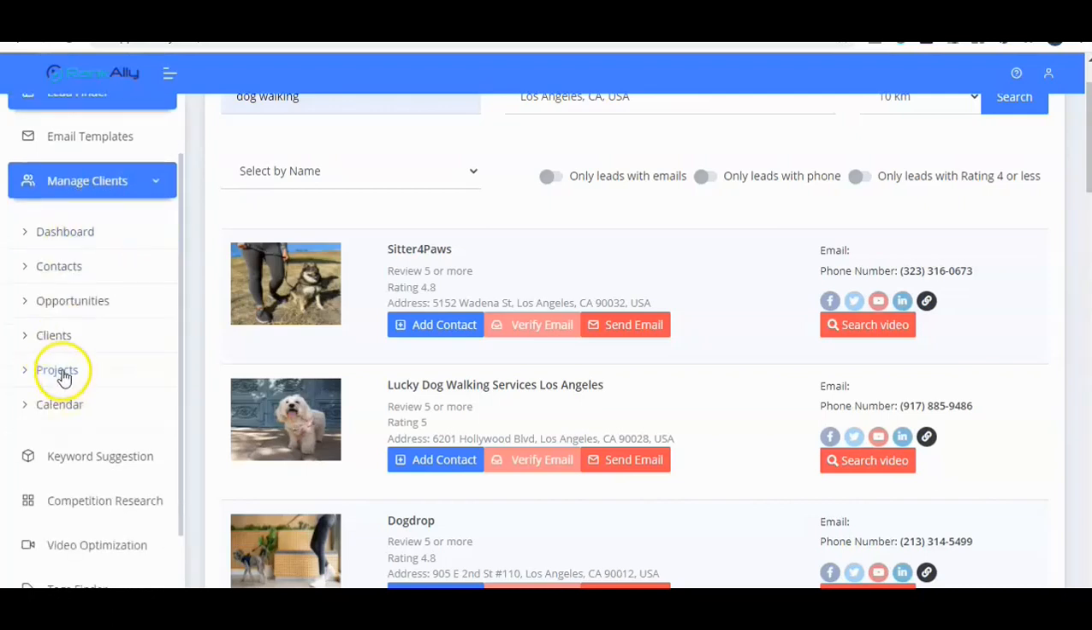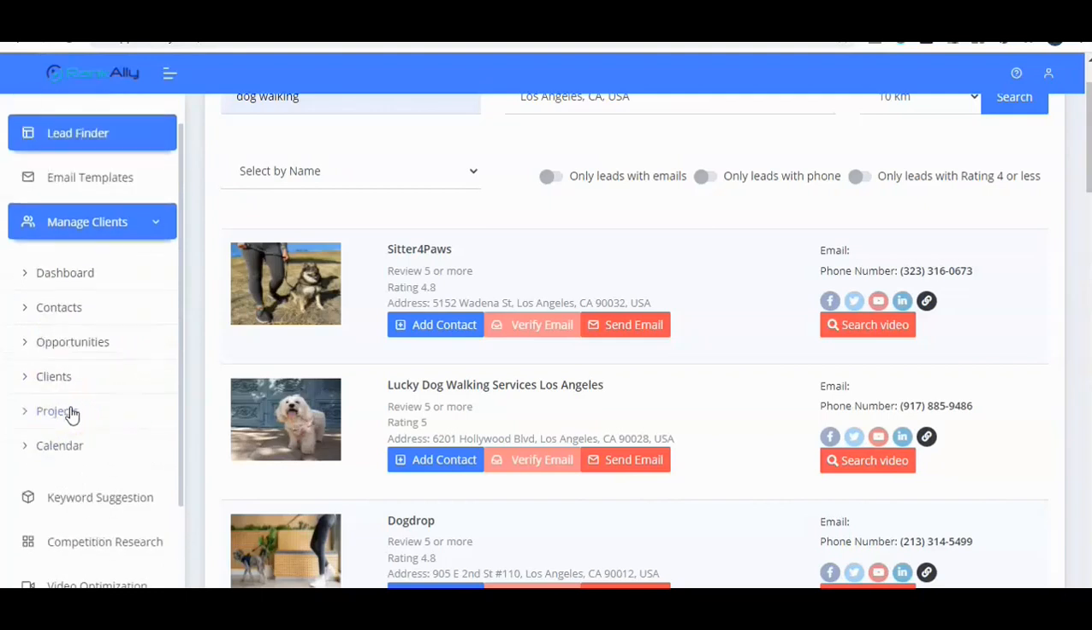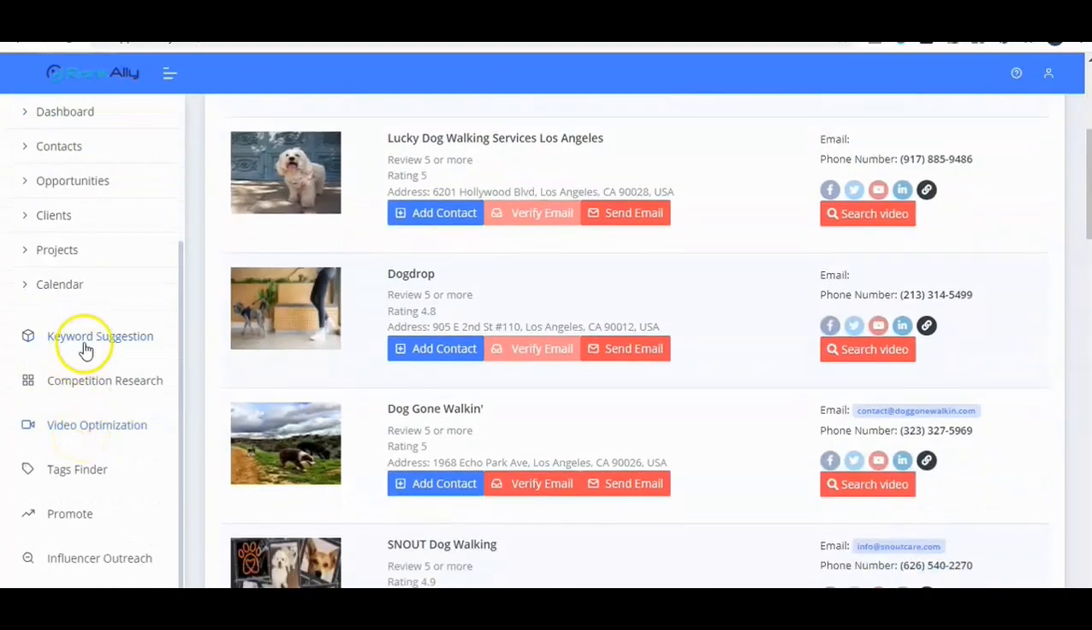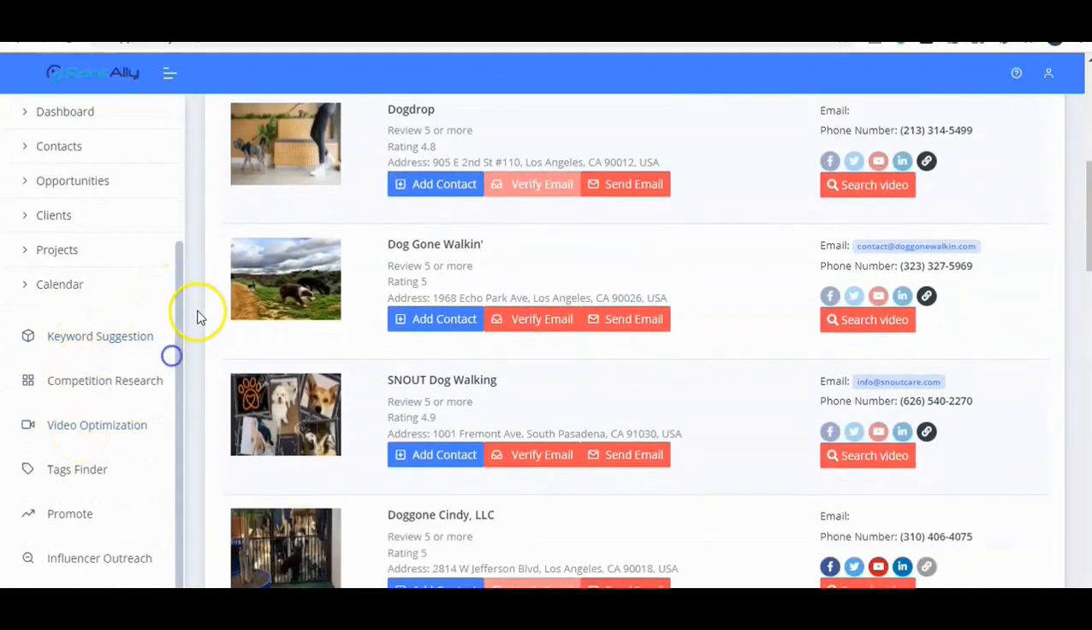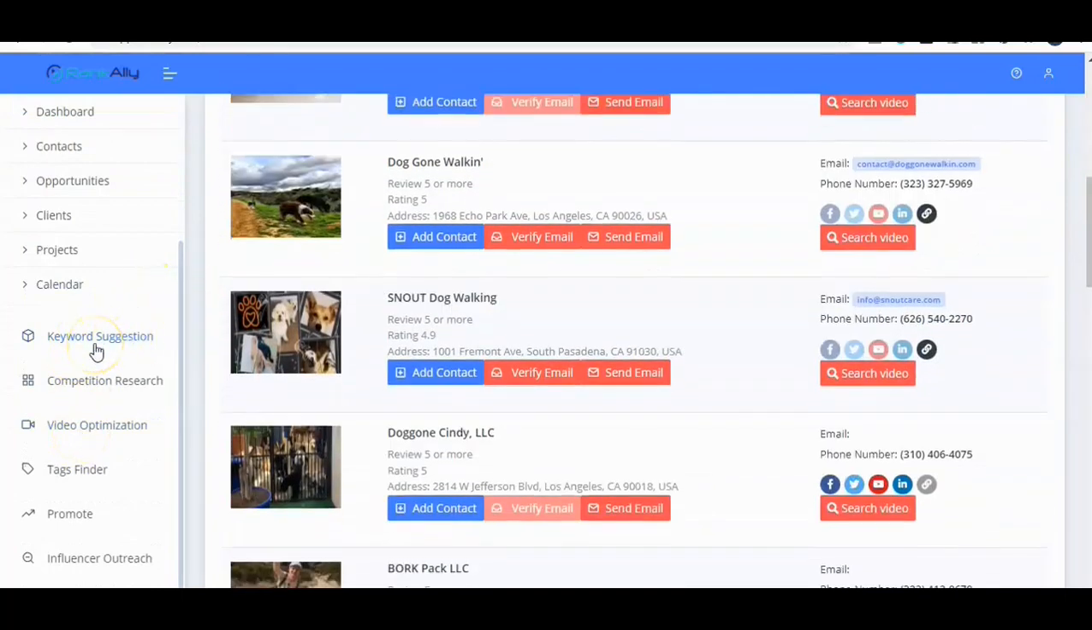We can create different projects for them, and we can have a calendar for different tasks. So this is the prospecting bit, and here is the keyword suggestion, and downwards is where we do the ranking. So keyword suggestion, competition research, video optimization, and tags finder is the ranking part.